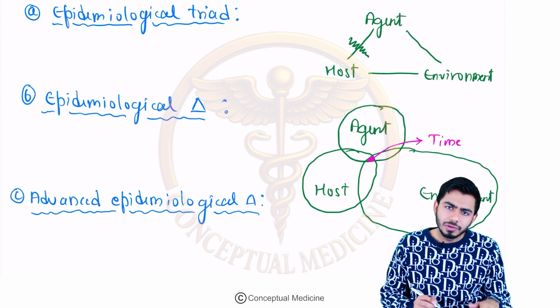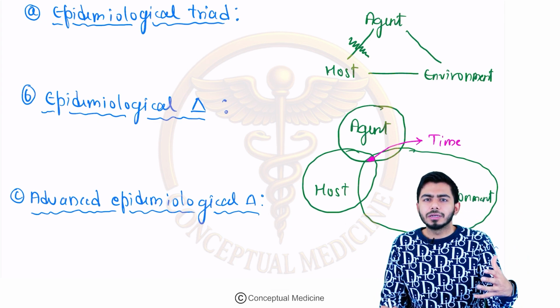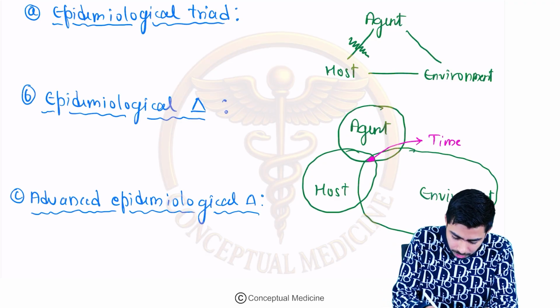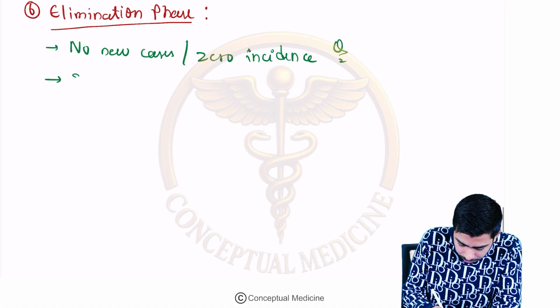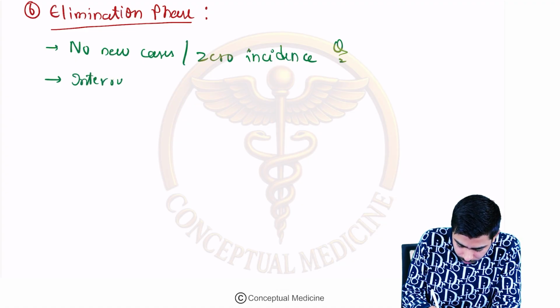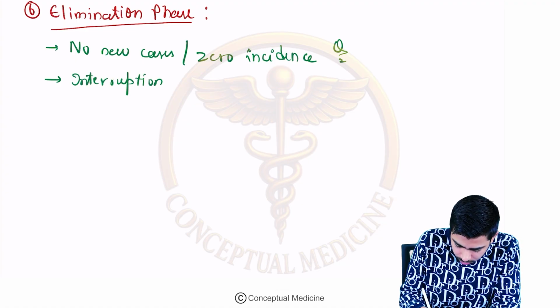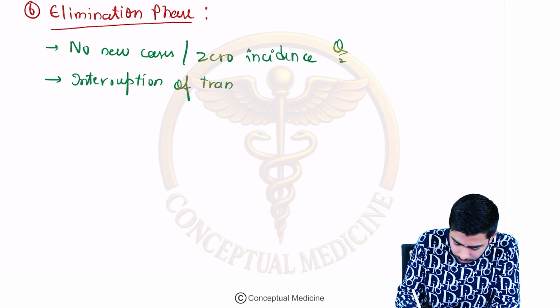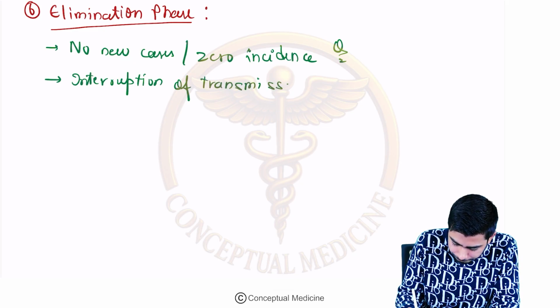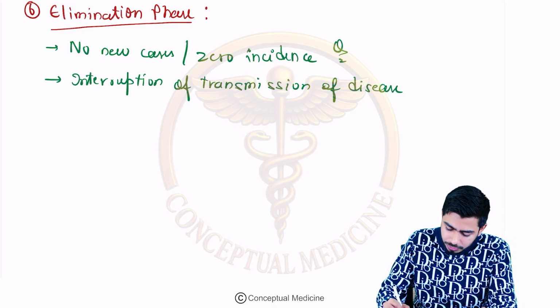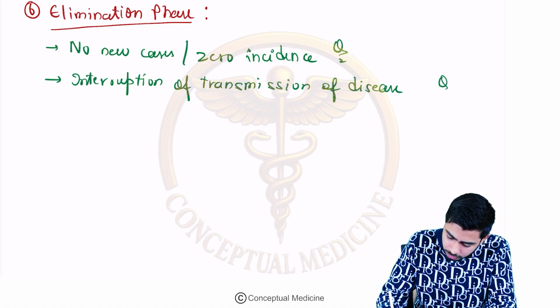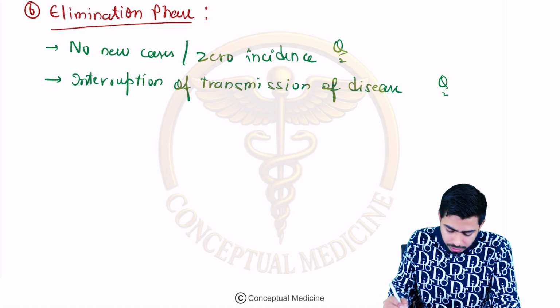So you can say we will be interrupting the transmission of the disease. So you can write, interruption of transmission of disease is seen in which phase of disease control? That is the elimination phase, right? So that has also been asked in the MCQs, right?